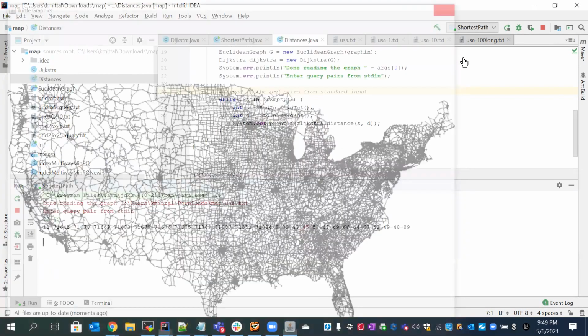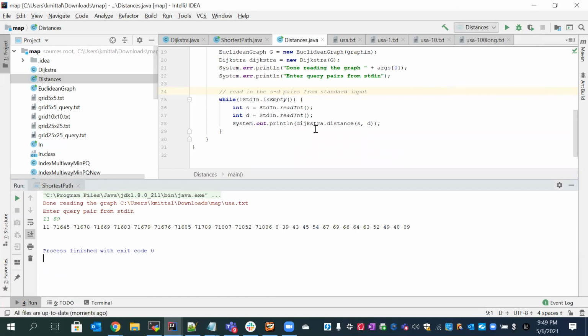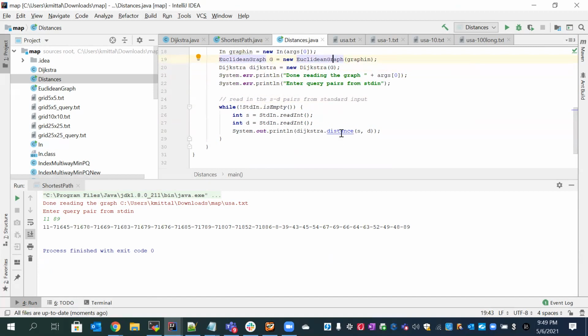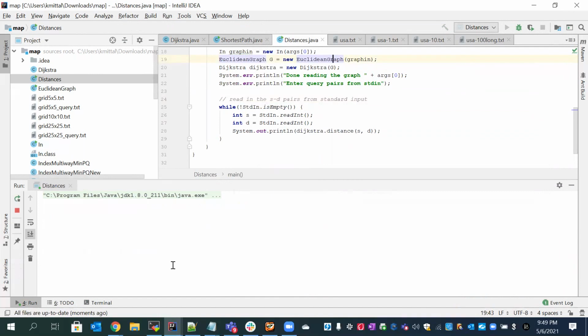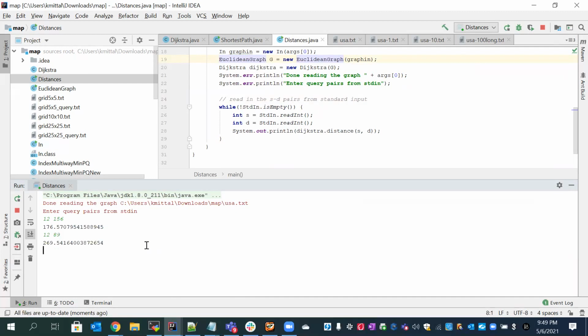Another was the shortest path distances. This is basically taking the input from the user to find the distance between the source and destination. Suppose I run this class, I have taken the configuration for the usa.txt. Now it will run. If I use 9, it will give me the result, and till the time we are providing the input, it will keep running. In a similar way, this class will run.